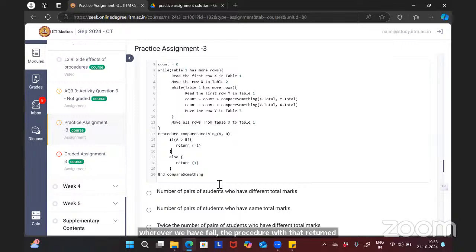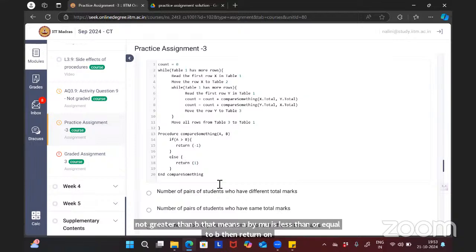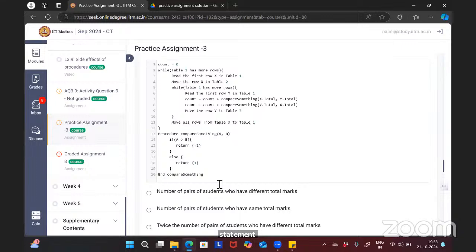Here, if you have seen return -1, if this particular line is executed, then count equal to count -1 will happen. If not, if the value of A is not greater than B, that means A is less than or equal to B, then the return 1 statement we will execute. So we will go back to the statement where the procedure is called with the value 1. Then count equal to count plus 1 will happen. Is it clear now how the procedure execution will happen?